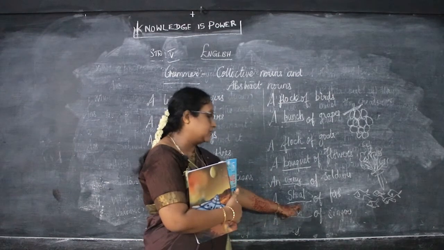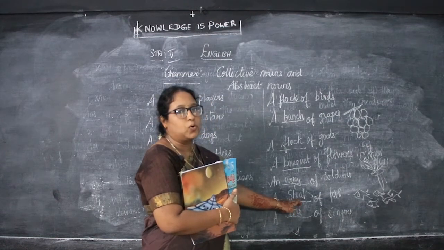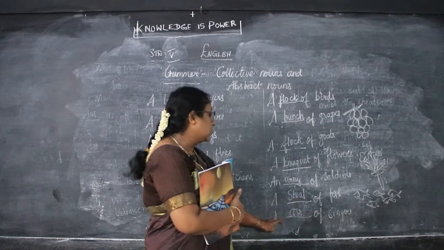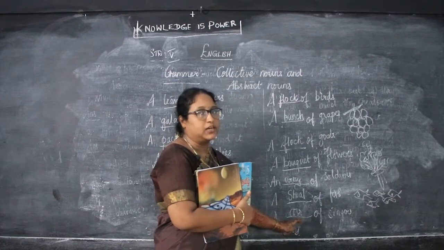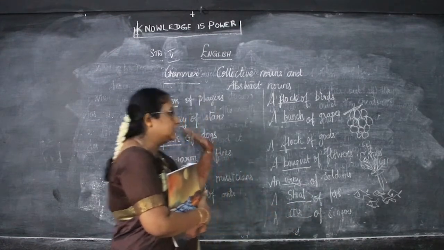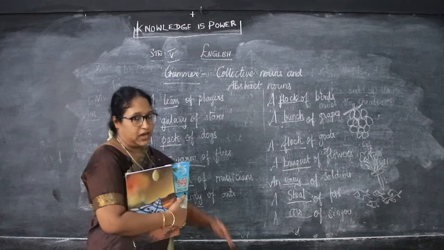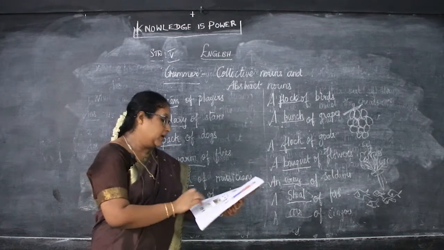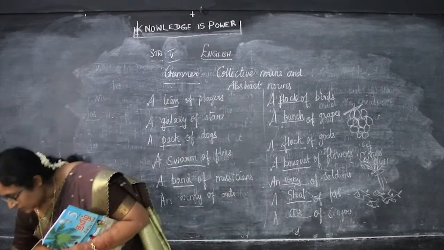So how do we pronounce them? Shoal, S-H-O-A-L, shoal. Then a choir of singers, C-O-I-R, choir of singers. So these are the collective nouns. Then we will go to the abstract nouns.